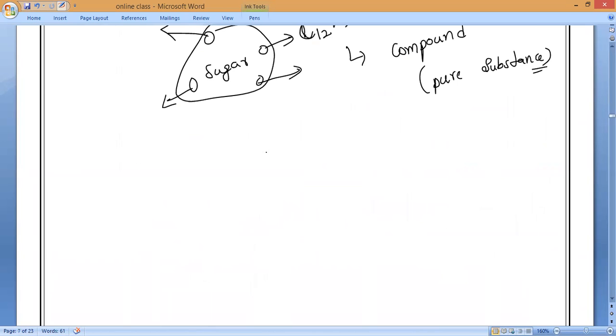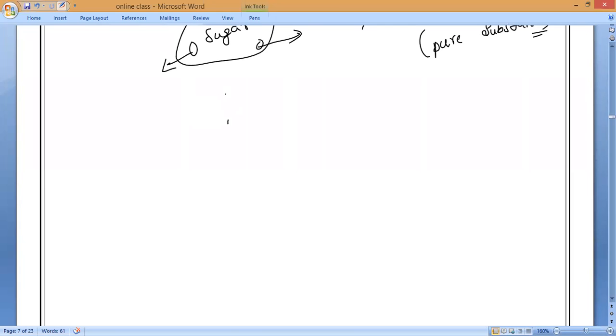Now, if we take these pure substances, you will notice they are homogeneous throughout their mass. Are you understanding? A pure substance is homogeneous throughout its mass, meaning it cannot be separated into other kinds of matter by any physical process. That is why a pure substance has a fixed composition as well as a fixed melting point and boiling point. Understand? Now, for example, let me take sugar again.